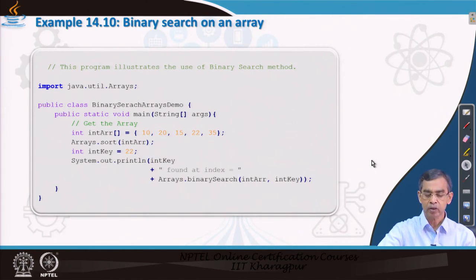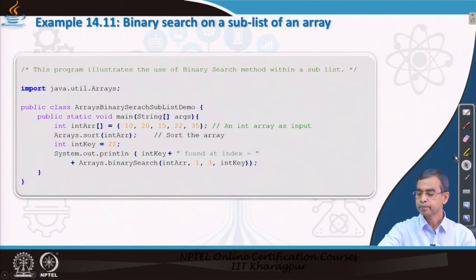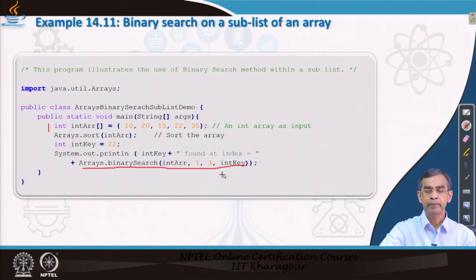Now, the binarySearch method can also be applied to search over a sublist. Here is an example, as you can see, the same example but a little bit modified. In the previous example, we called this for the entire array, but in this example, we call the binarySearch method to search the item within elements 1 and 3, both inclusive. So, it is basically searching over a sublist to see if a particular element, in this case int key, is present in the list or not.